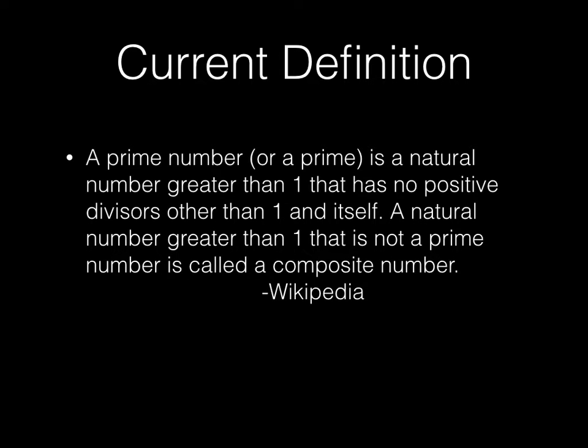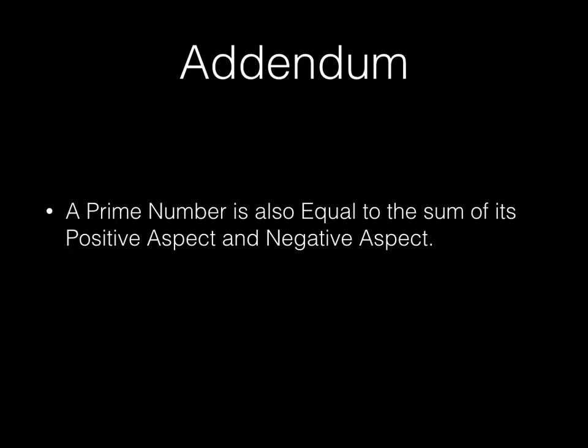As stated by Wikipedia, a prime number is a natural number greater than 1 that has no positive divisors other than 1 and itself. A natural number greater than 1 that is not a prime number is called a composite number. The addendum that is proposed is this. A prime number is only equal to the sum of its positive aspect and negative aspect.